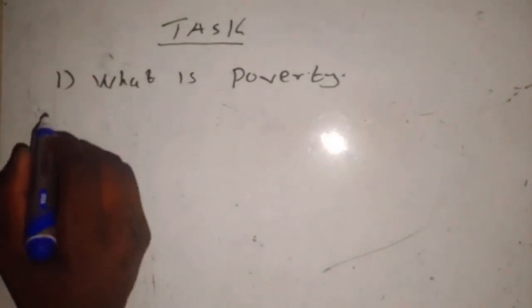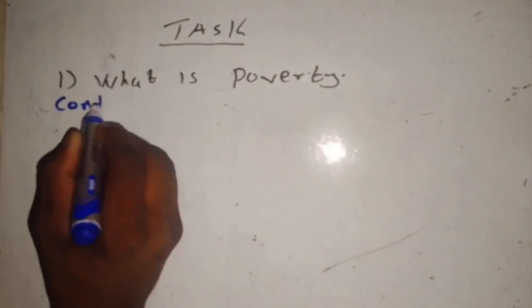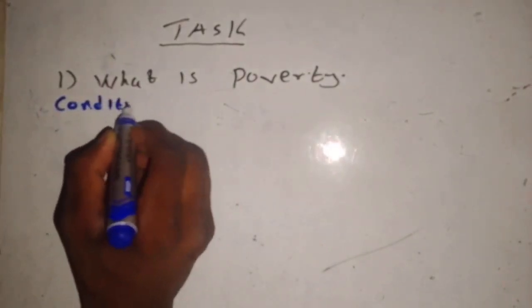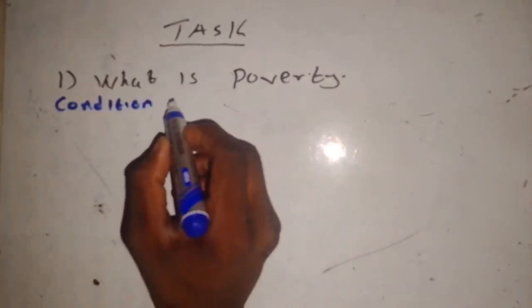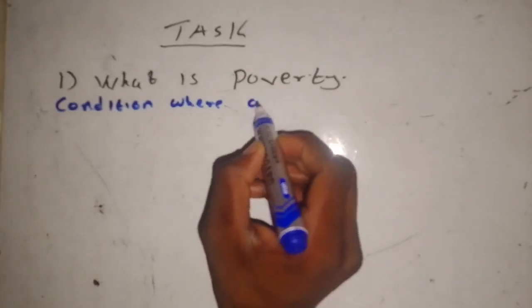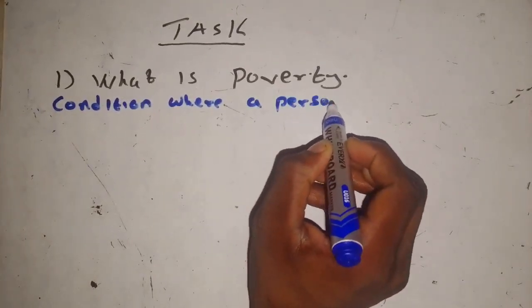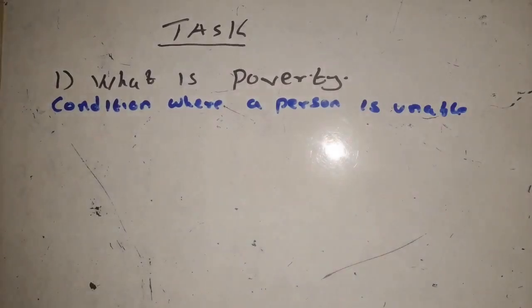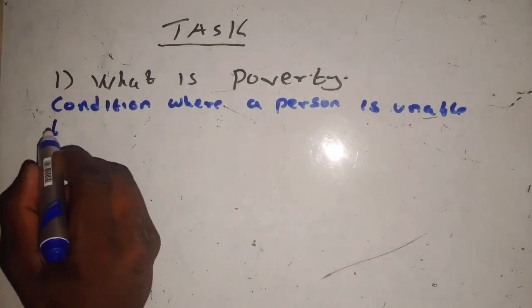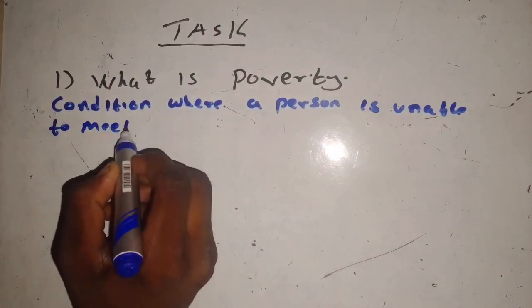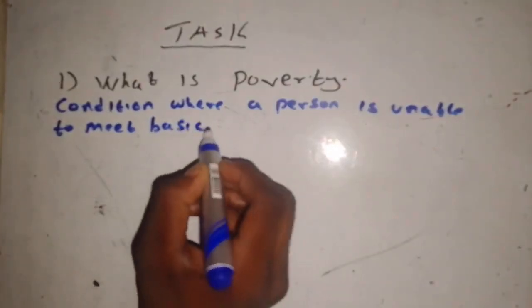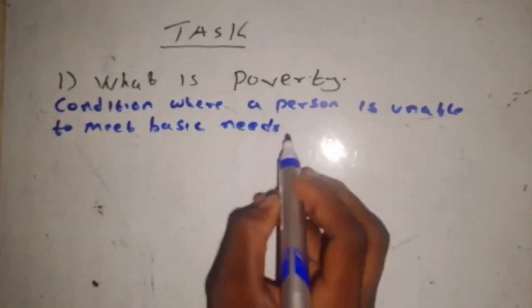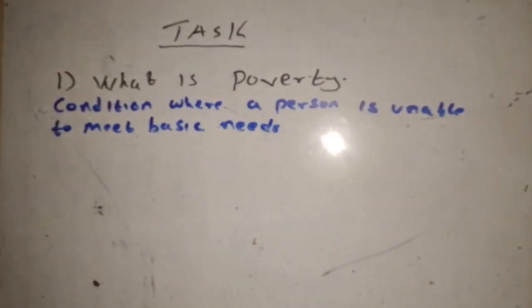So we defined poverty to be the condition where a person is unable to meet basic needs, such as water, food, medication, and many more.